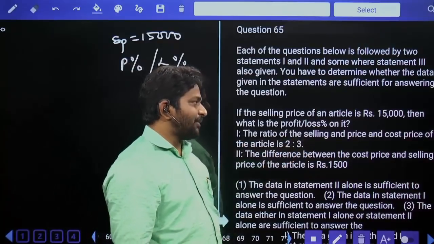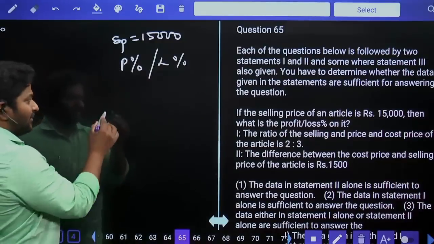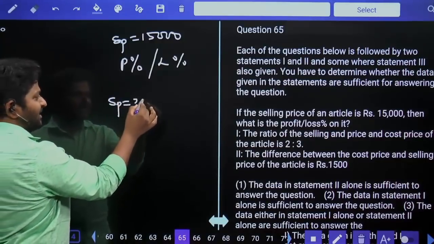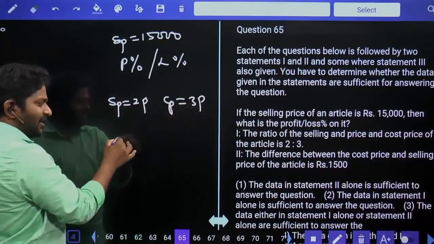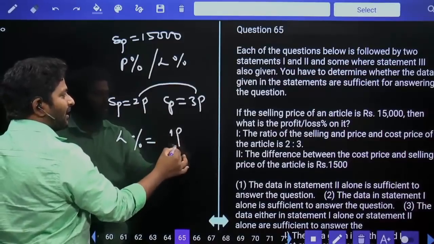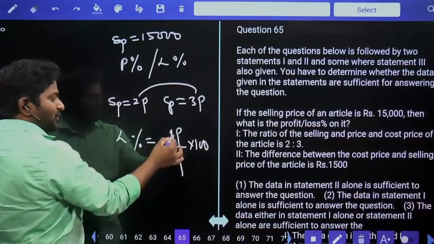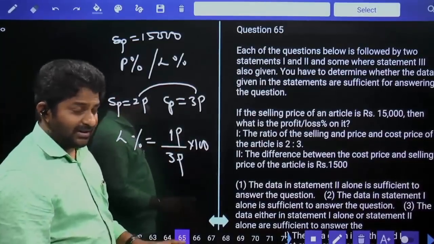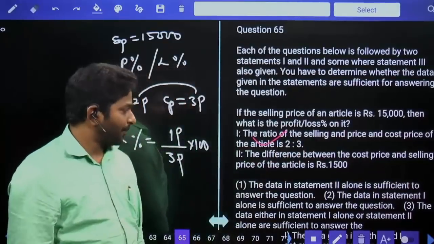The ratio of selling price and the cost price is equal to 2:3. Clearly, 1 alone is sufficient. Because when the selling price is equal to 2 parts and the cost price is equal to 3 parts, definitely there is a loss here. So loss percentage is difference 1 part out of cost price, 3 parts, percentage into 100. So 1 out of 3 into 100, in this sense 33 1 by 3 percentage loss. We are able to answer the question using 1 alone.